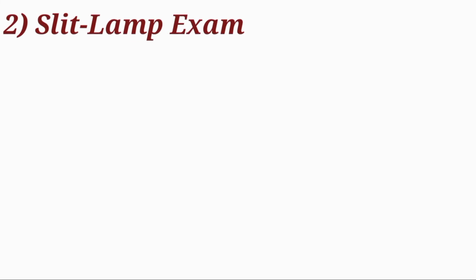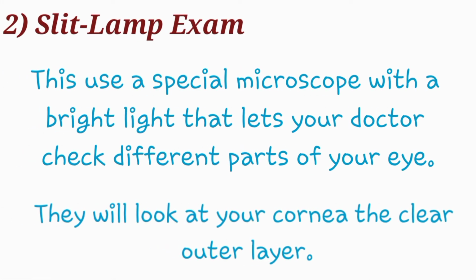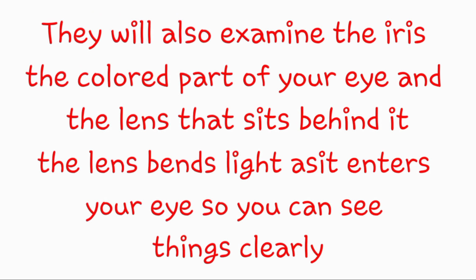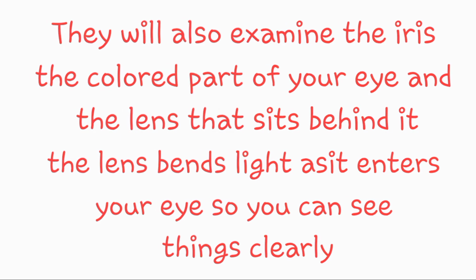Second, slit lamp exam. In this, a special microscope with bright light lets your doctor check different parts of your eye. They will look at your cornea, the clear outer layer. They also will examine the iris, the colored part of your eye, and the lens that sits behind it. The lens bends light as it enters your eye so you can see things clearly.